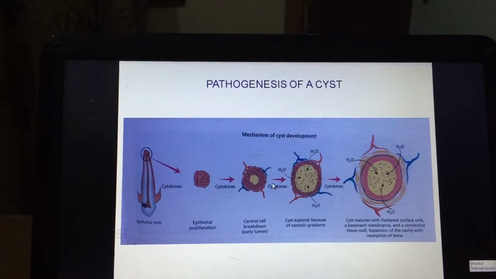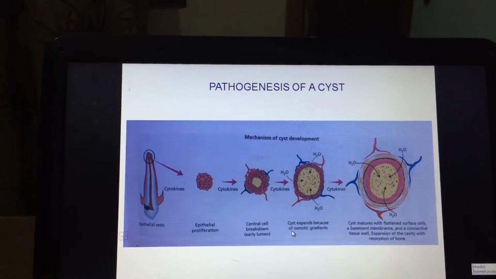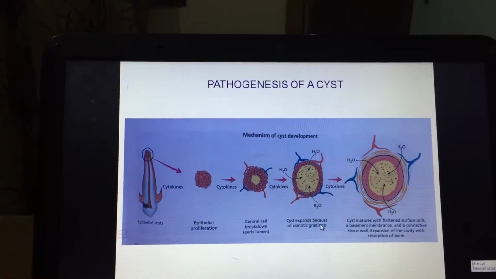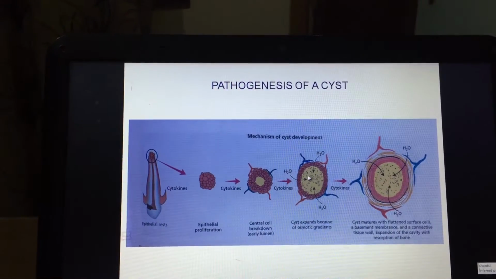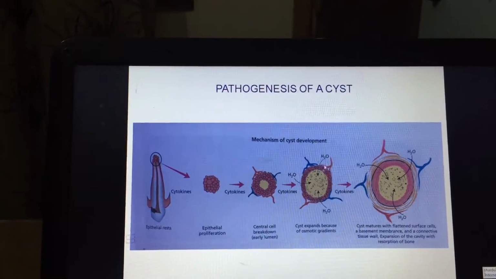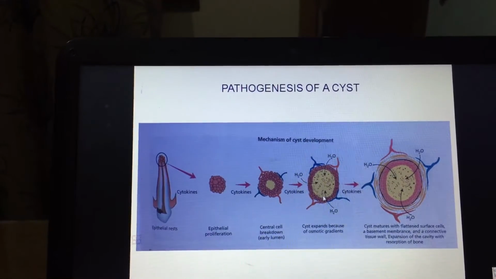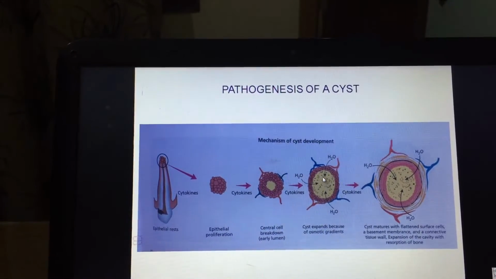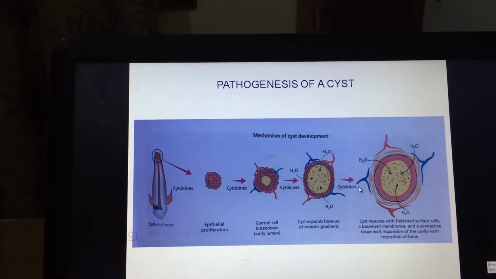Further, the process continues and the expansion of the cyst occurs because of the osmotic gradients. That means the cellular components are getting destroyed in the center, which causes hypertonicity, and this causes drawing of water inside the cystic lumen, and this causes an increase in the hydrostatic pressure, and this results in further expansion of the cyst.